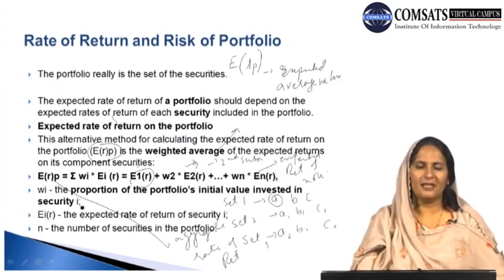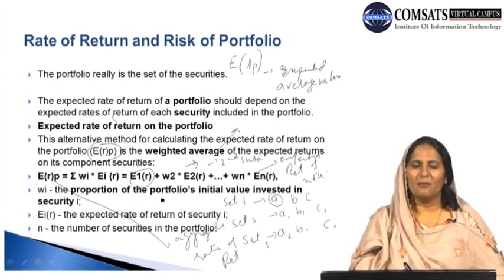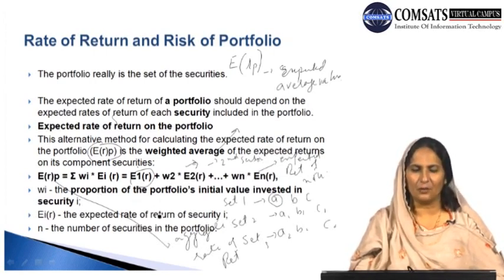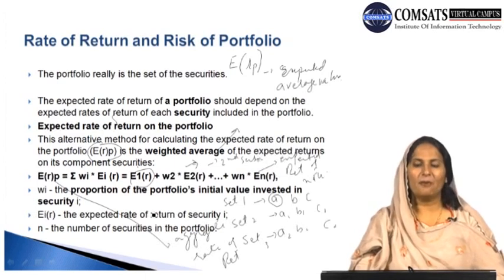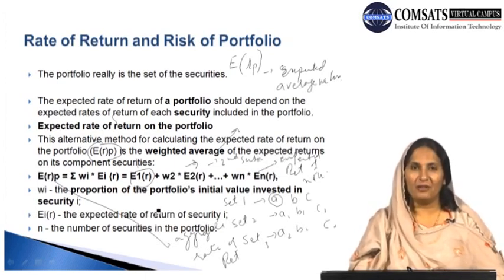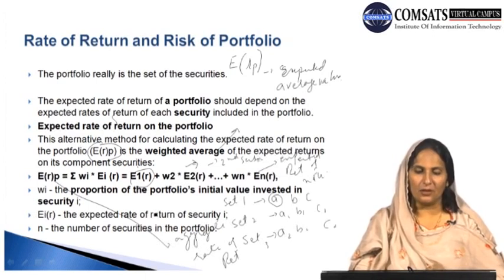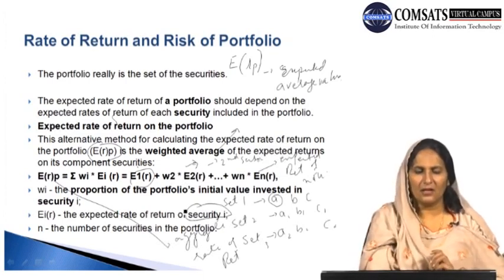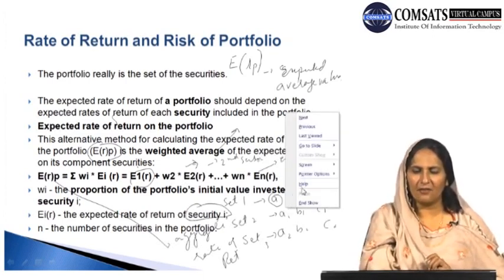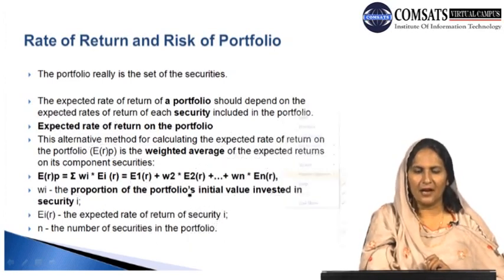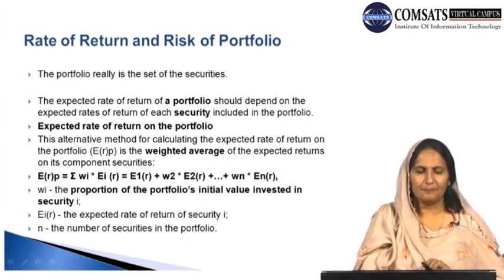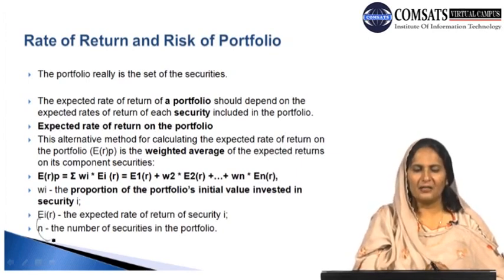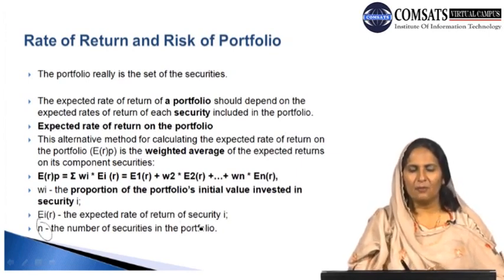And Wi basically indicates the proportion of the portfolio's initial value invested in security i. That is, what is the proportion of the initial value invested in any ith security, and E(Ri) is the expected rate of return of security i, and security i is any particular security, and E(Ri) is the expected rate of return of that particular security. So what is N? How can we define N? N is basically the number of securities in the portfolio. These are the total number of securities in the portfolio.